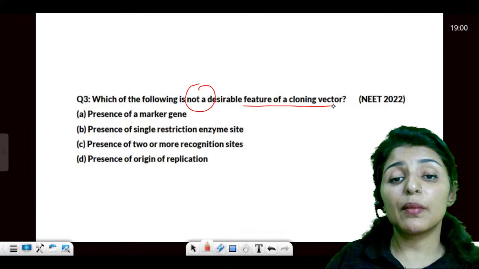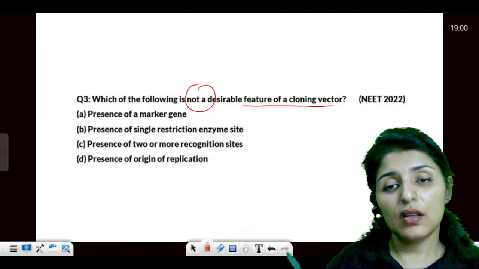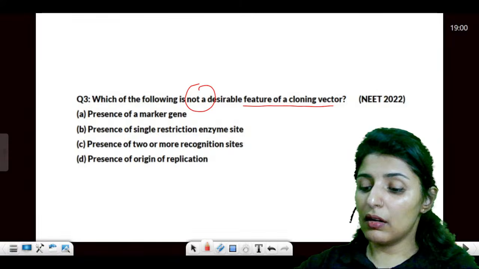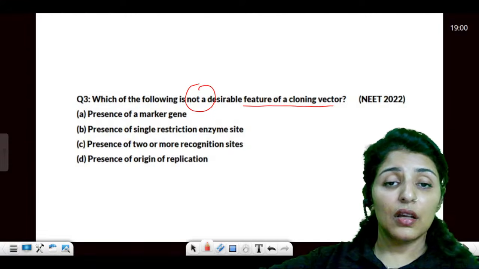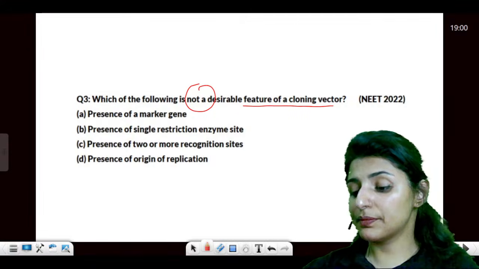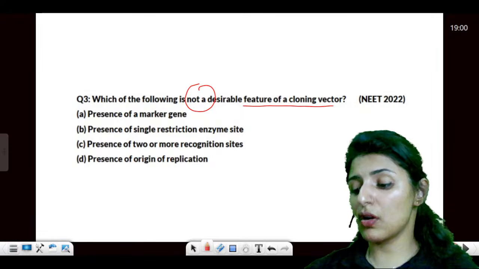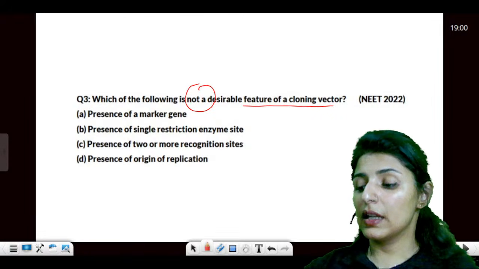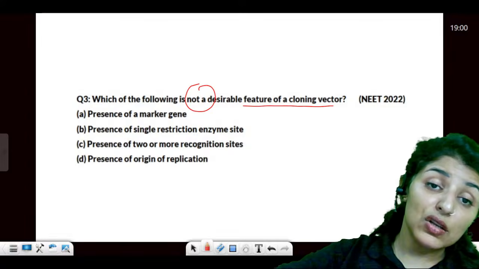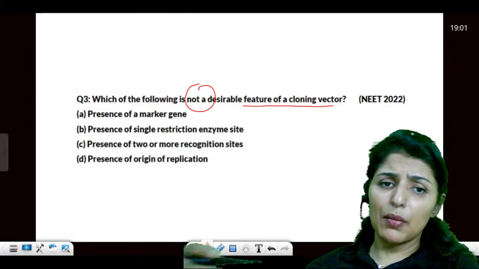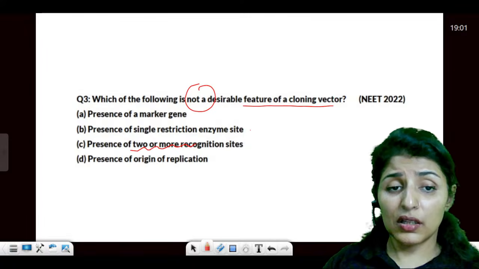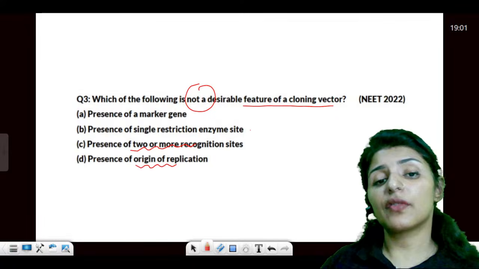Which is not a desirable feature of cloning vector. So yes, features of cloning vectors, another very important topic. Features of cloning vectors. You should note down. You have to revise this again. Then it says presence of a marker gene. Okay. Presence of a single recognition site. Presence of two or more recognition sites. And then origin of replication.